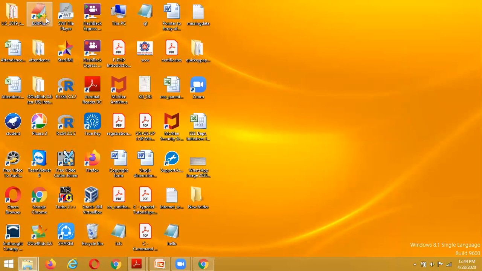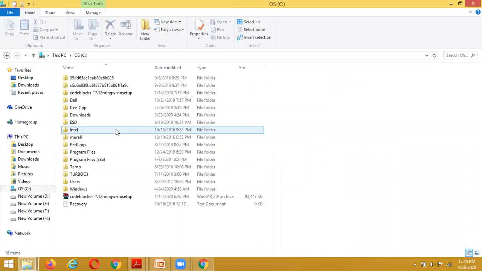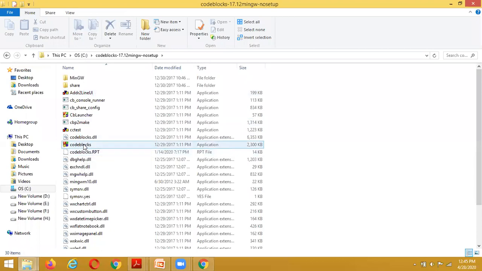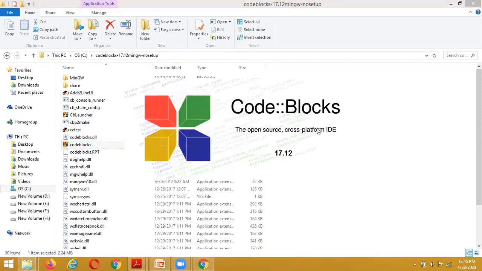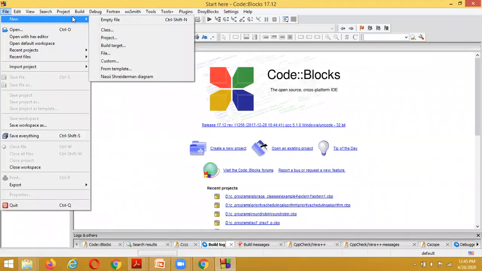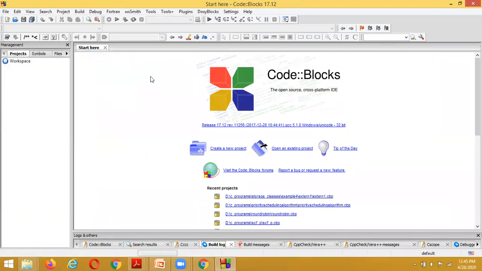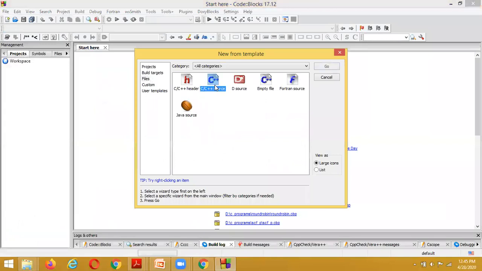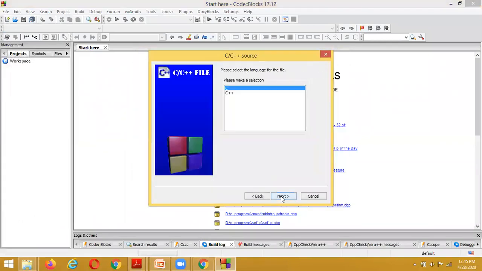Suppose inside my computer, I double click and open Code::Blocks. Once it has opened, I click on File, New, File, then C/C++, Go, Next, and C code.